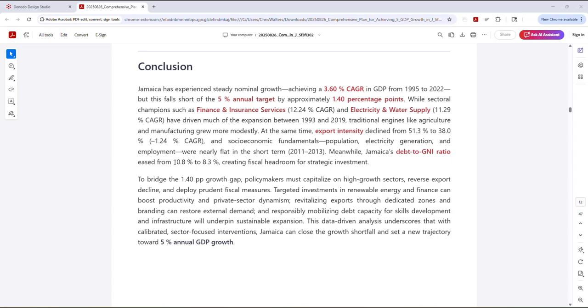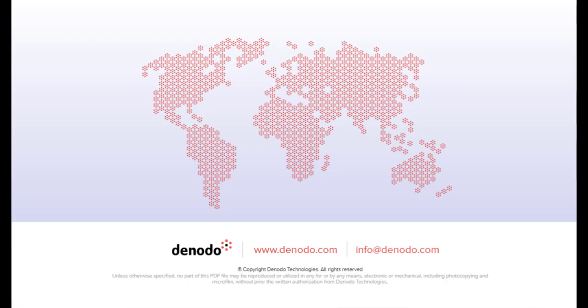So here you see the power of Deep Query to go beyond just asking fact-based questions, information retrieval-based questions, and do deep analysis, deep reasoning to come up with a comprehensive plan for helping Jamaica to grow at a stated growth rate of 5% over the next decade. So in conclusion, Denodo's Deep Query unlocks deep insights into corporate data assets by providing deep, multi-step, multi-source data analysis that goes beyond simple information retrieval and conducts deeper reasoning to explain how and why things happen. Thank you.